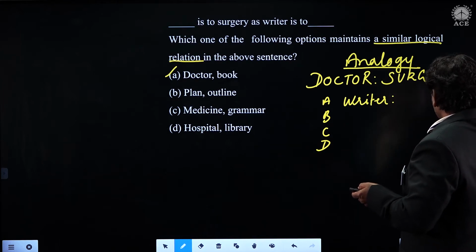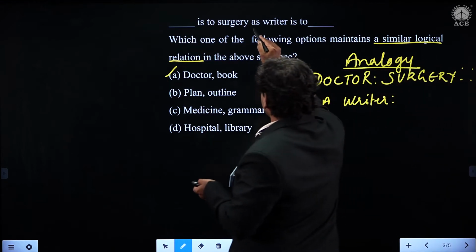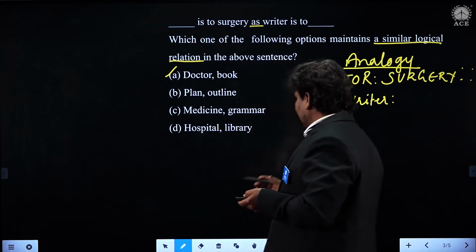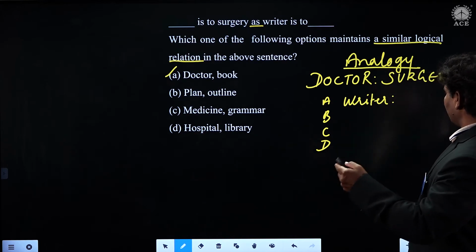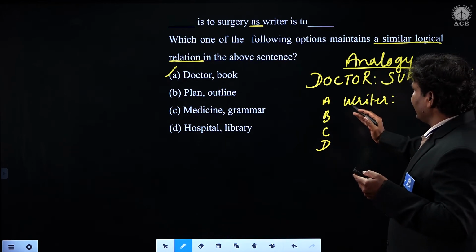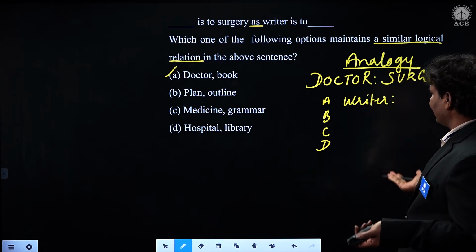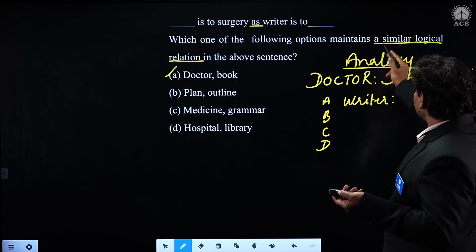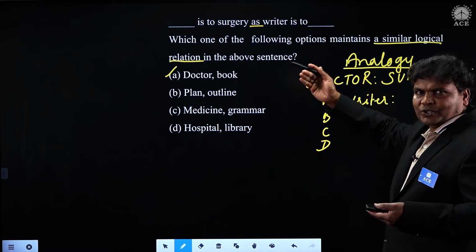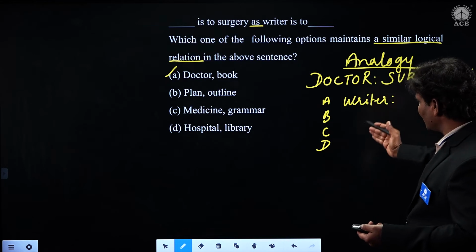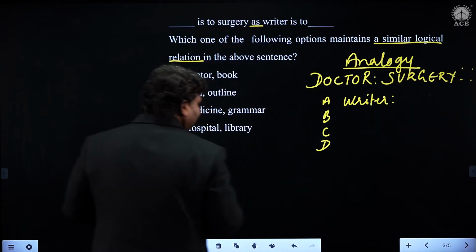Now what is this just as, students? Similar as, you see here now as. In other words, we call the double colon means just as. So doctor is to surgery, students. Now writer is to dash, he said. So what is writer is to now? Maintain a similar logical relationship in the above sentence. So the same relationship you are supposed to determine, students. So what is our analogical relationship that we can think of, students?